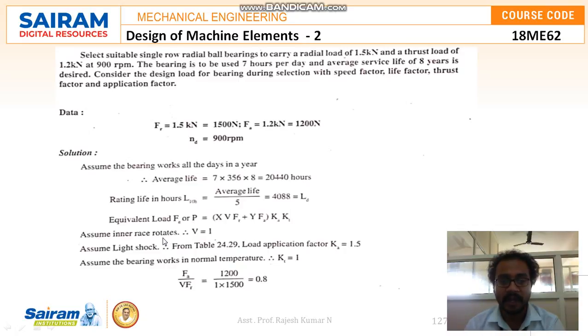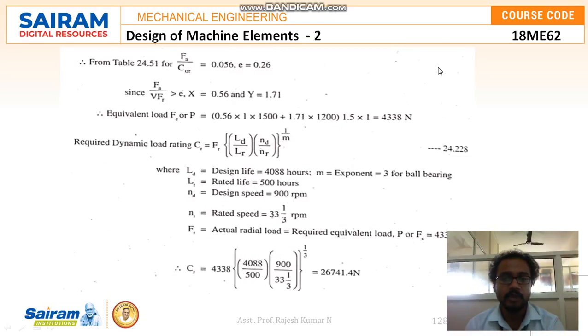So assume inner race rotates, V is equal to 1, and assume light shock, that is from the table 24.29, a load application factor of 1.5. Assume the bearing works in normal temperature, that is KT is equal to 1. So FA divided by V into FR, which is equal to 1200 divided by 1 into 1500, which is equal to 0.8. So from table 24.51, for FA by CR equal to 0.056, E is equal to 0.26. Since FA by VFR is greater than E, X is equal to 0.56 and Y is equal to 1.71.